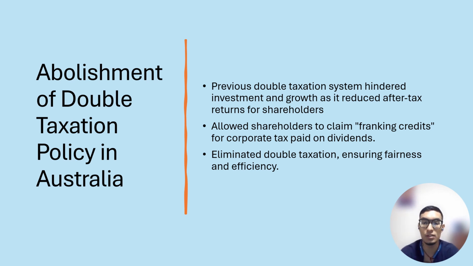Previously, the double taxation system hindered investment and growth as it reduced returns for shareholders. With the abolition of double taxation, shareholders could claim franking credits for corporate tax paid on dividends. This eliminated double taxation, ensuring fairness and efficiency.